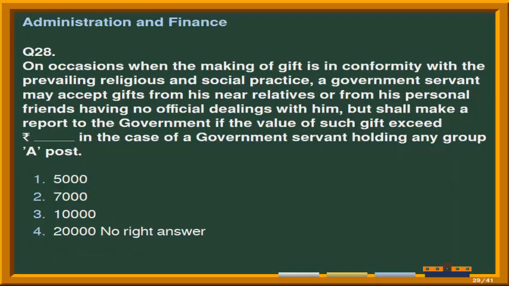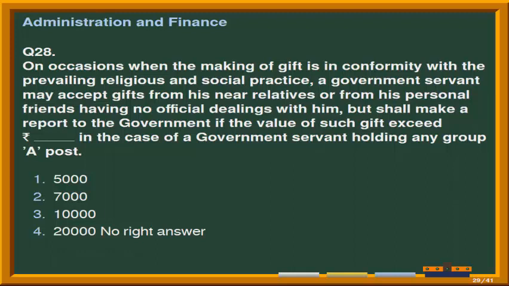Next question. On occasions when the making of gifts is in conformity with the prevailing religious and social practice, a government servant may accept gifts from his near relatives or from his personal friends having no official dealing with him, but shall make a report to the government if the value of such gift exceeds rupees fill-up in the case of government servant holding any Group A post.